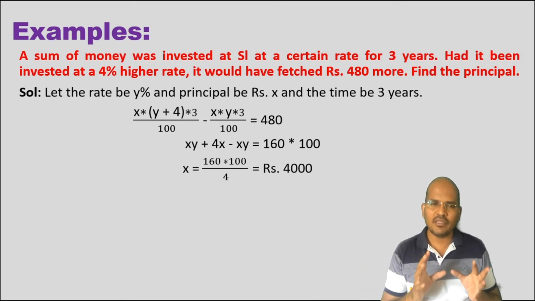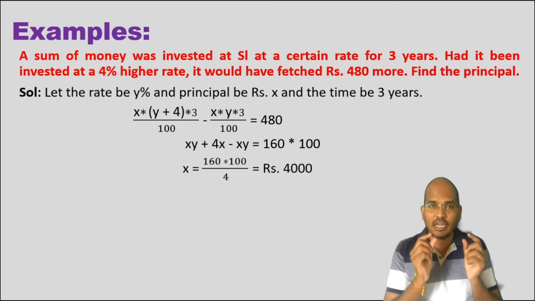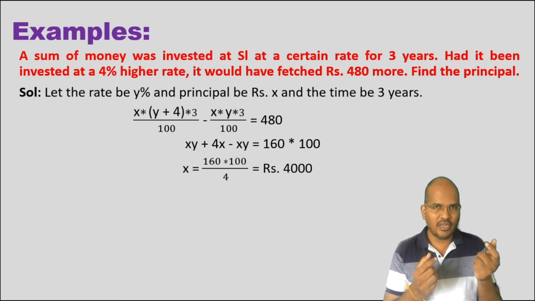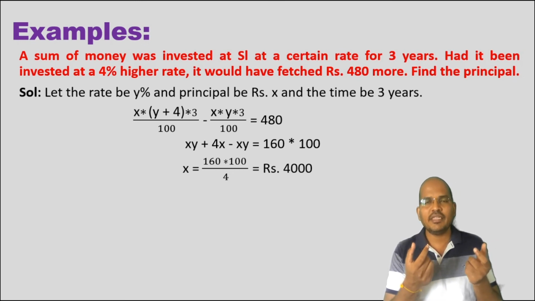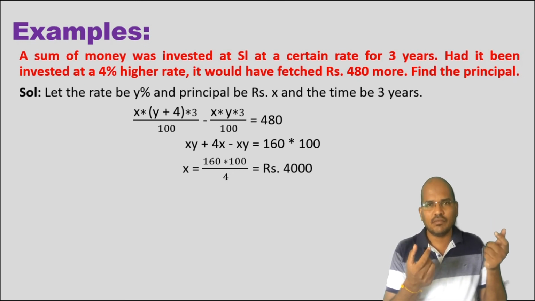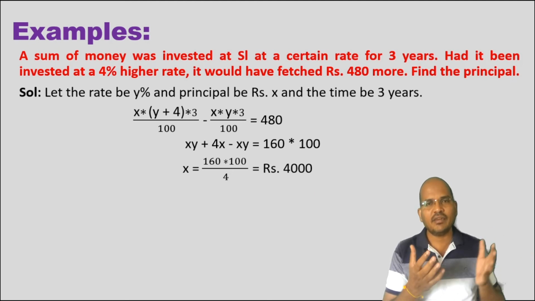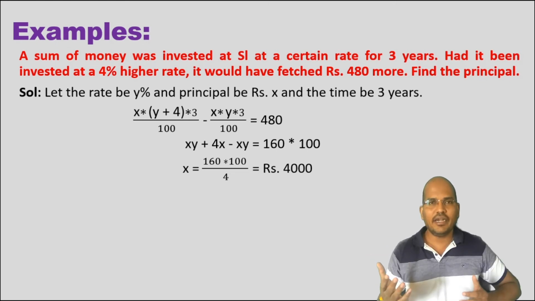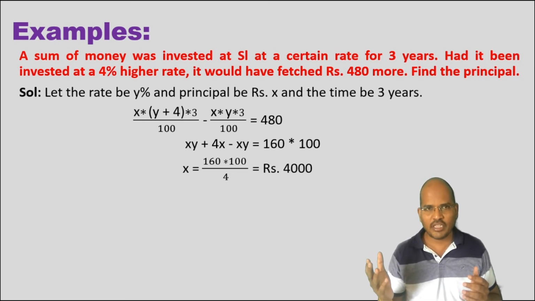Please do not complicate things, it is simple. Read the question carefully. When you compare the interest with y and with y plus 4, he says we got 480 extra. So equate the difference in interest to 480, and get the principal value x. Clear with that? So moving ahead, let us see the alternate approach of solving the same question.